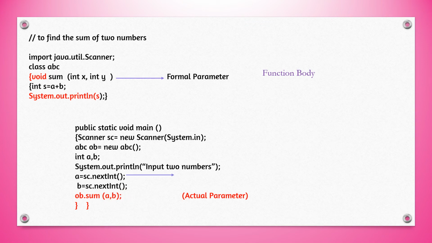Suppose we have a 5 and b 10. 5 will go and be stored in x and 10 will go and be stored in y. So we are sending the values from the main program. So they are known as actual parameters and the function is receiving the values in x and y. So int x and int y are the formal parameters, whereas int a and b are the actual parameters.